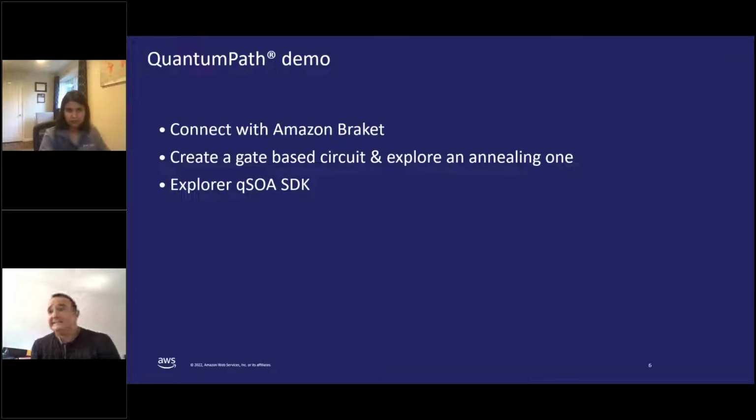Okay. Next, if you let me do that, I will present our technology with a few examples of how to use the tool. First of all, we demonstrate how to connect our technology with the Amazon Braket infrastructure, and then we begin to create a circuit based on gate technology and explore an annealing circuit to see how easy it is to create some kind of assets in a quantum solution. And then we explore the QSOA SDK to integrate all these kinds of assets in a classical system.